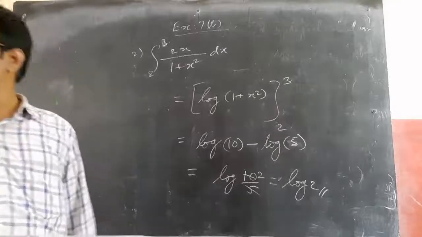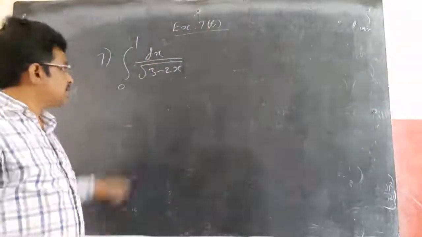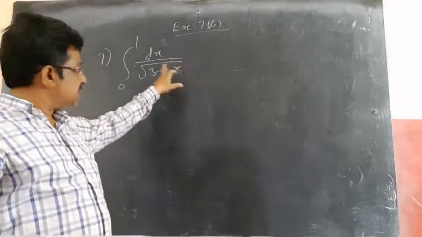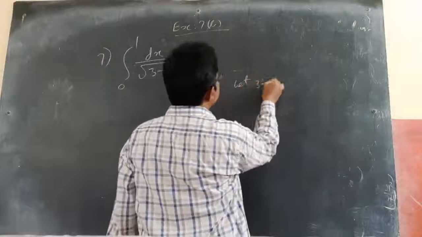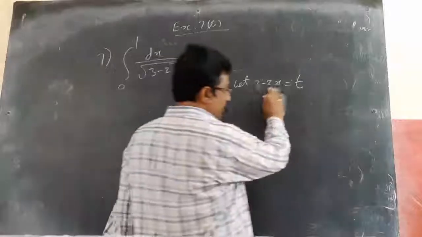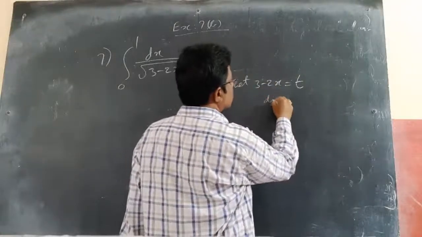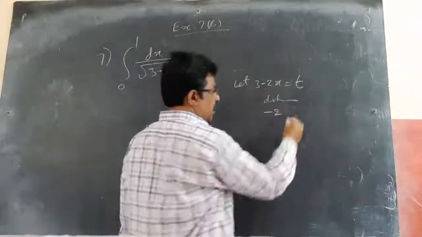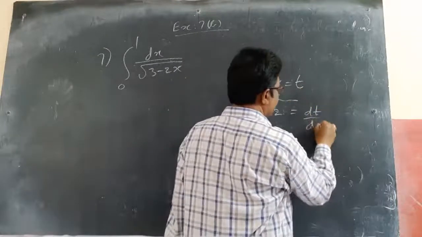One more sum we will do of the same kind: the integral of 0 to 1 of dx by root of 3 minus 2x. How to integrate this? There are two ways, taking this as t or direct integration. So I will take the substitution method: let 3 minus 2x equal to t. Differentiating with respect to x, it becomes minus 2 into derivative of x, which is 1, equal to dt by dx.